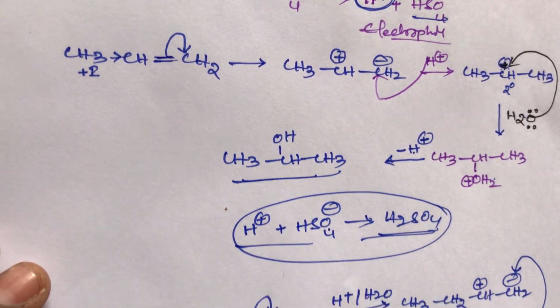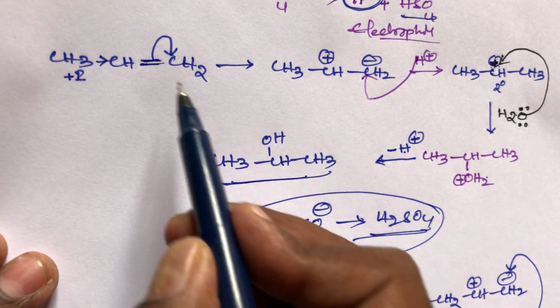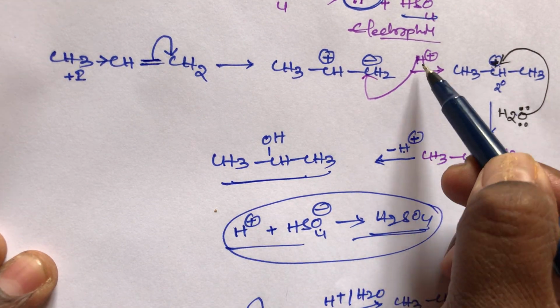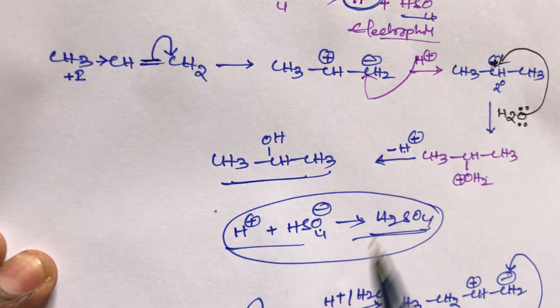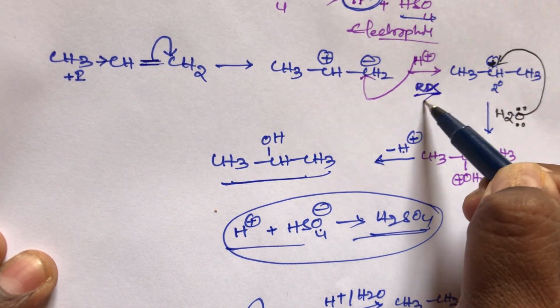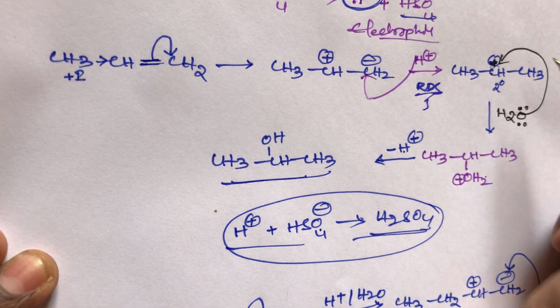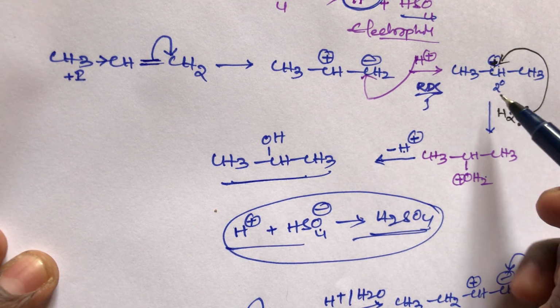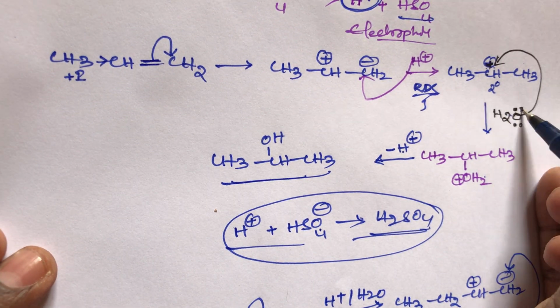So the first step is bond breaking. Then the second step is where the electrophile is added at the negative charge side. This step is called the rate determining step, RDS, or slow step. An intermediate carbocation is formed, that is a secondary carbocation. After that, add the water molecule.